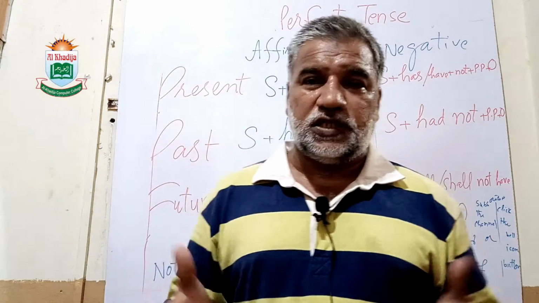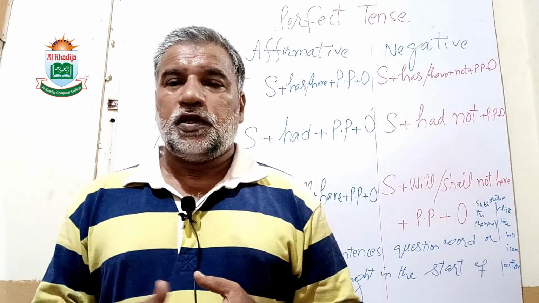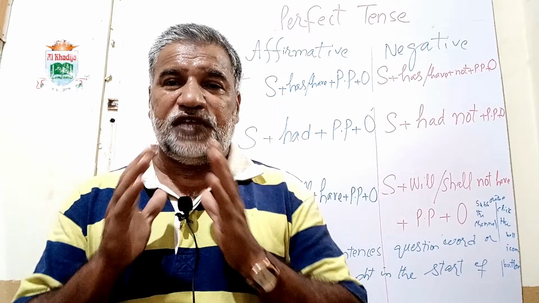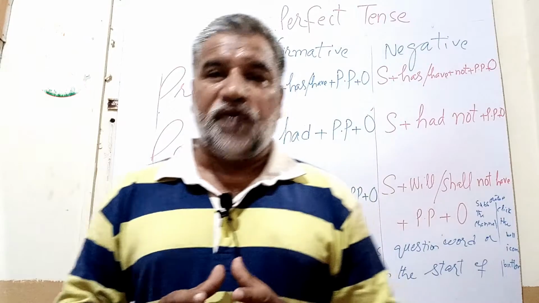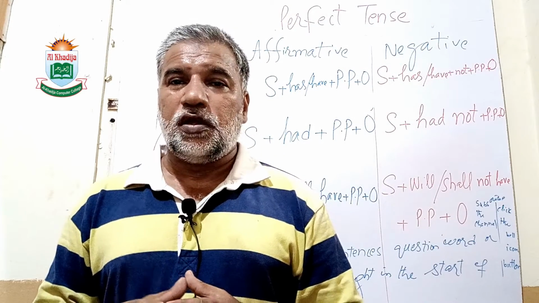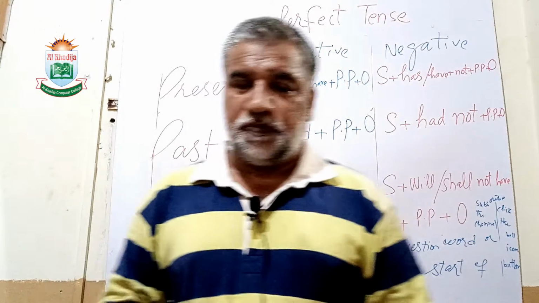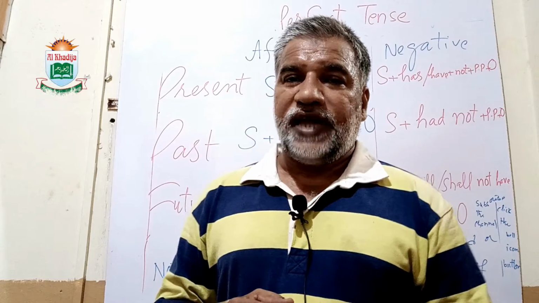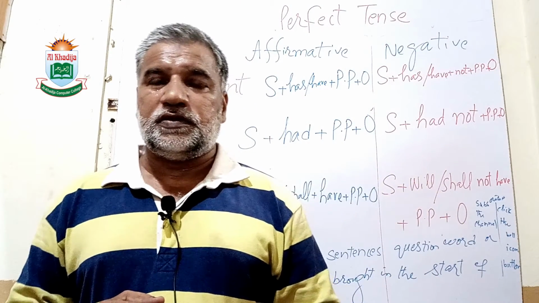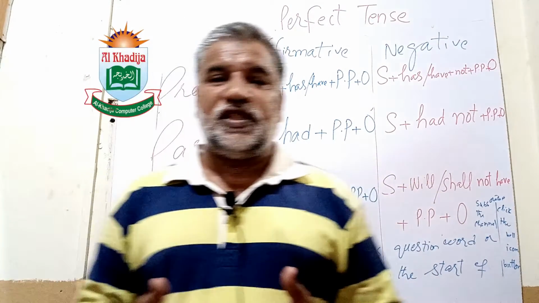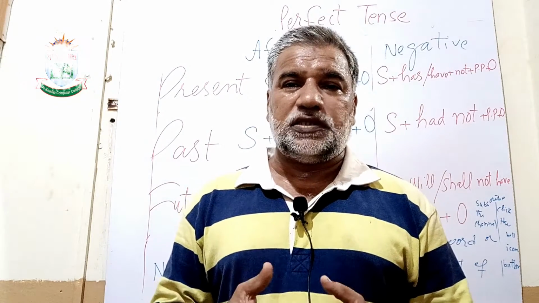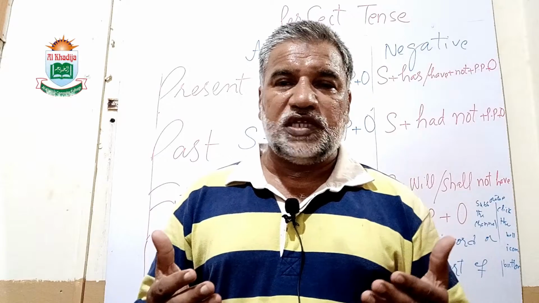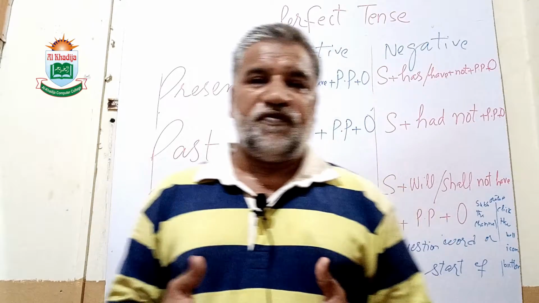So all these verbs, the third form of verb is called past participle. So with the help of this structure, we can make these sentences very easily.